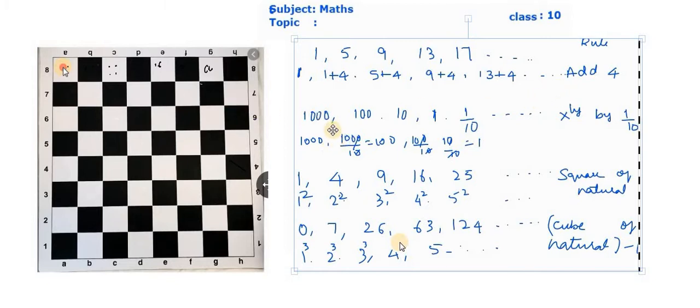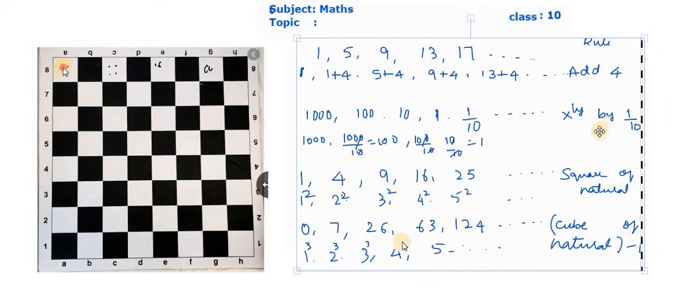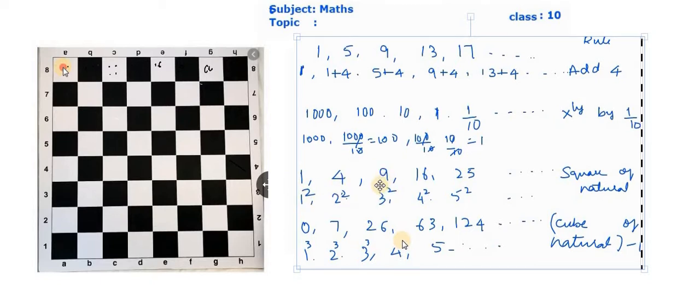Next, 1000, 100, 10, 1, 1 by 10. What is the rule here? The rule is multiplying by 1 by 10, or dividing by 10. Next, 1, 4, 9, 16, 25. This is nothing but the squares of natural numbers: 1 squared is 1, 2 squared is 4, 3 squared is 9, 4 squared is 16, 5 squared is 25.